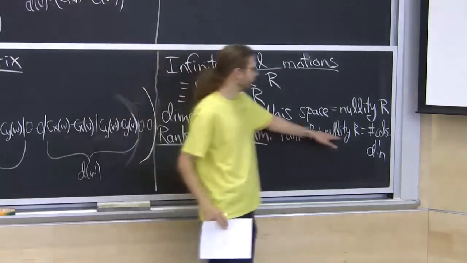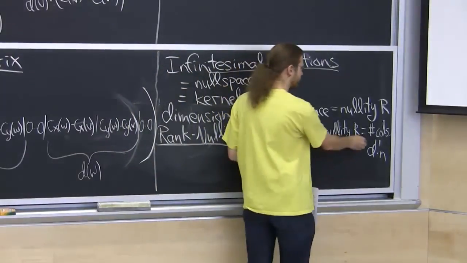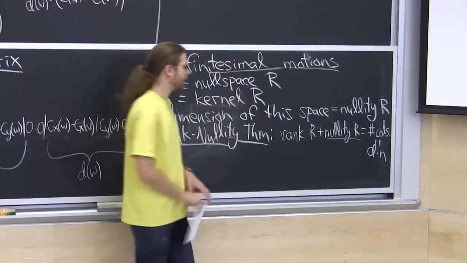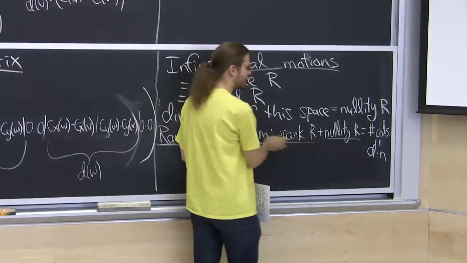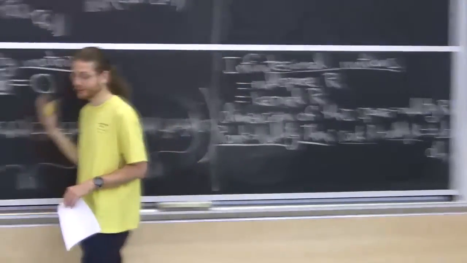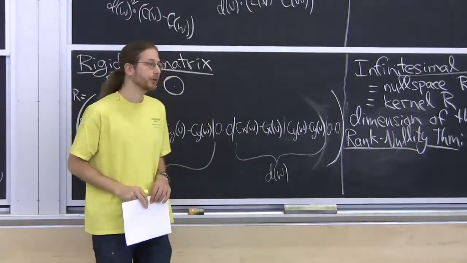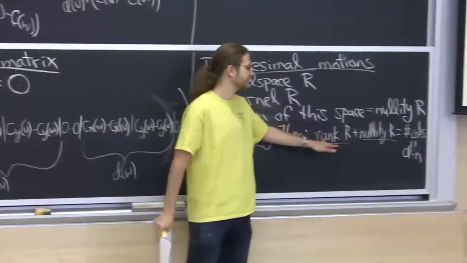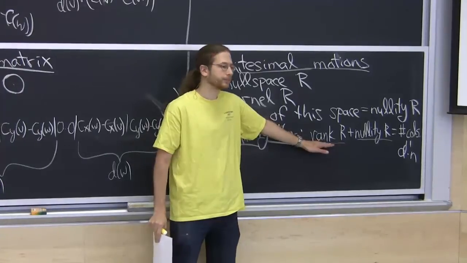What we care about is the nullity. This is the space of motions, infinitesimal motions. And so consequently, we care about this thing called the rank. And if you've ever seen linear algebra, especially linear algebra algorithms, the bread and butter business is computing the rank of a matrix. This can be done in polynomial time. So this is good news.